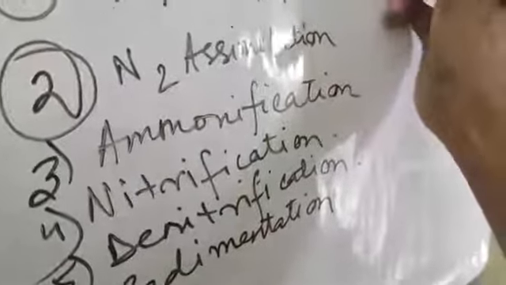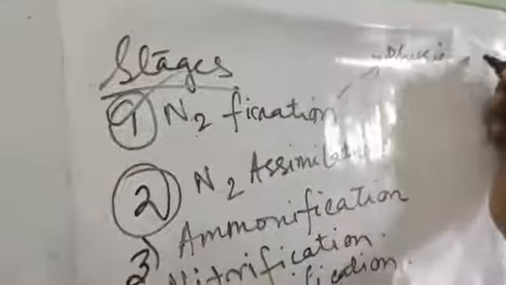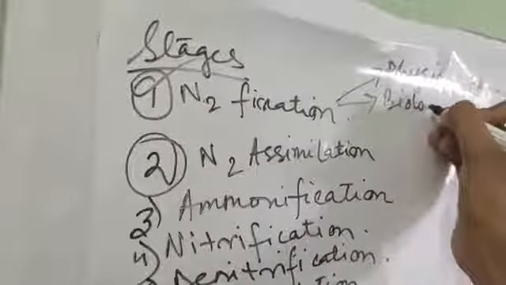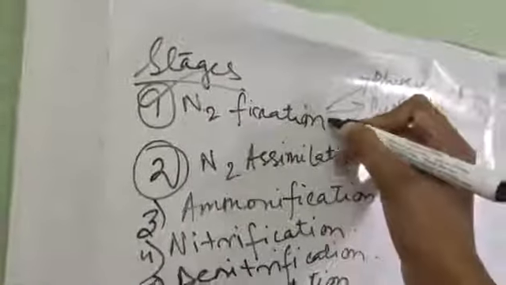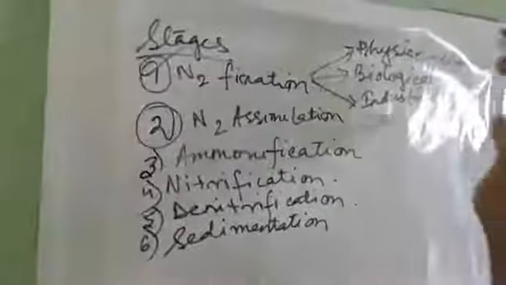Now, there are 3 types of nitrogen fixation. Number 1, physicochemical, or physical nitrogen fixation. Number 2 is biological nitrogen fixation. Number 3, industrial, which is termed the Haber-Bosch process. So there are 3 types of nitrogen fixation. Now we will go in depth for each.